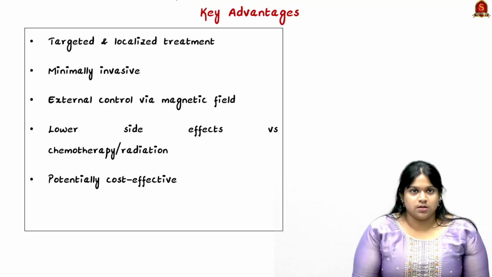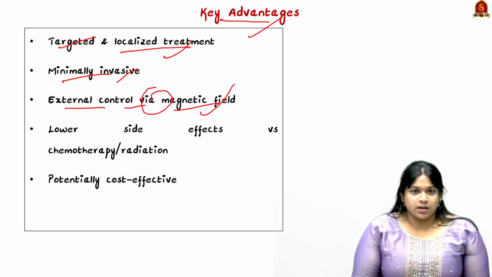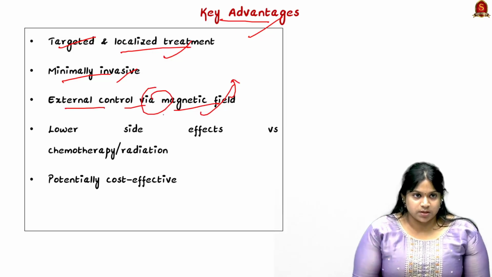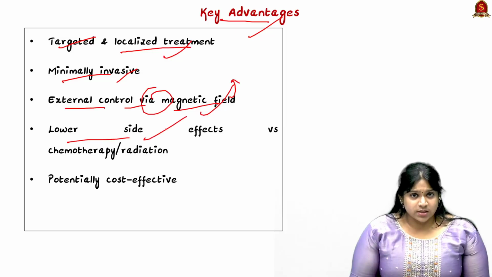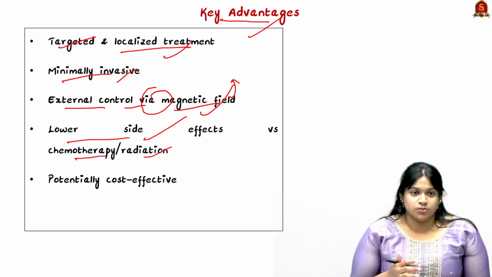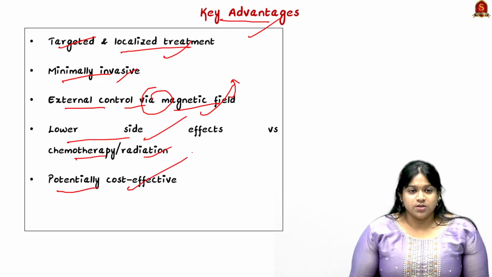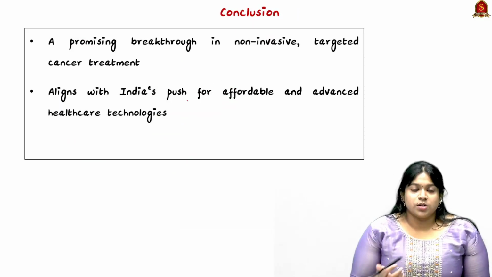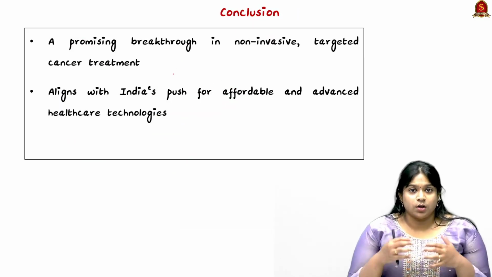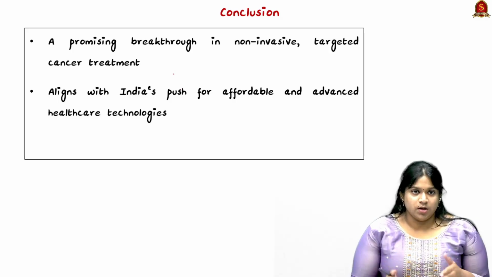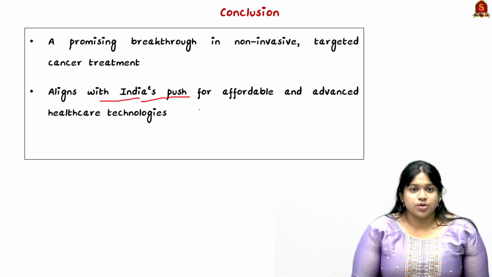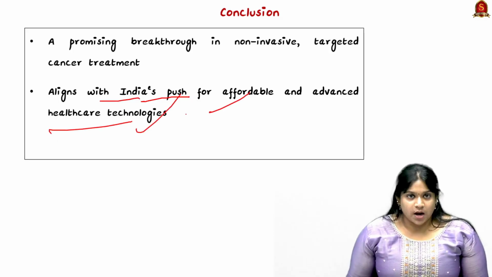What are the key advantages now? It is a targeted and localized treatment. It is minimally invasive. There is external control through the magnetic field, and there are lower side effects versus the chemotherapy and radiation which we saw in the news, and potentially it is cost effective. Looking into the conclusion, it looks like a promising breakthrough for a non-invasive and targeted cancer treatment, and it also aligns with India's push for affordable and advanced healthcare technology. So I hope the article is clear.